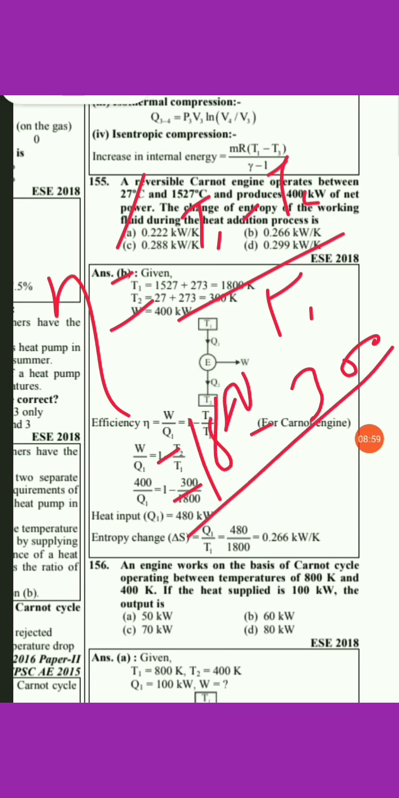Okay, that is 27 gets converted into 300 Kelvin, that is the sink side temperature, and 1527 we need to convert into 1800 Kelvin, divided by 1800 Kelvin. We will get the efficiency. Then if you get the efficiency, put efficiency is equal to nothing but work done upon heat supplied.